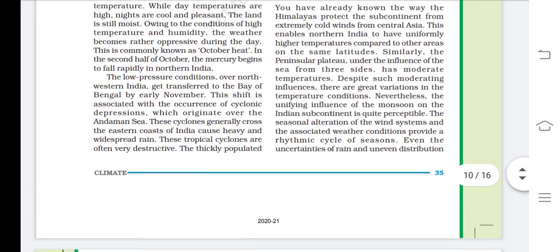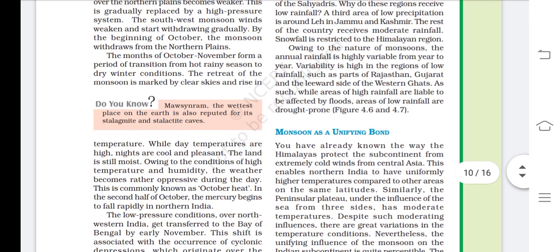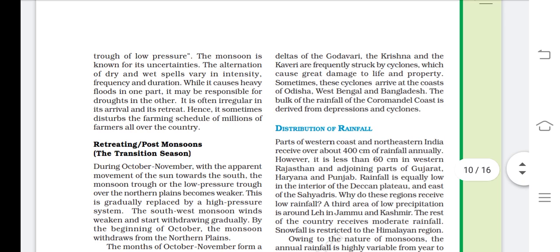Just because of this, what happens? The thickly populated areas, where the population is very thick, right? There are cyclones, and just because of cyclones there is damage to life and property. Sometimes these cyclones arrive at the coast of Odisha, West Bengal and Bangladesh. The bulk of the rainfall of the Coromandel coast is derived from depressions and cyclones. Okay, so this was about the retreating post monsoons.